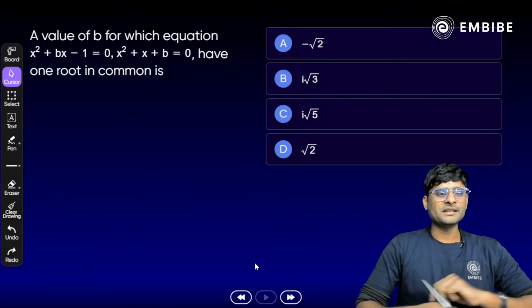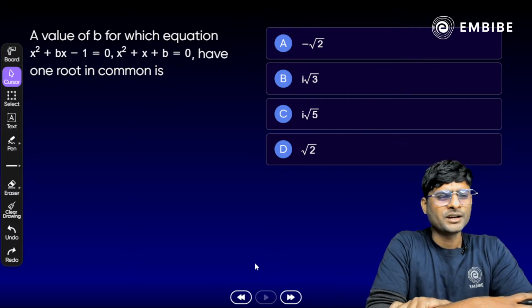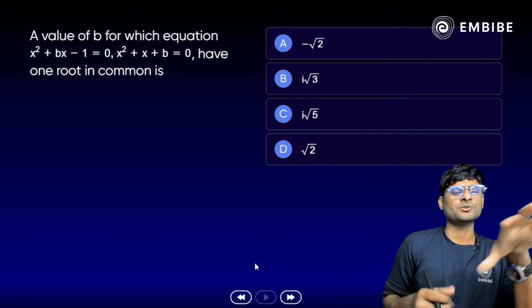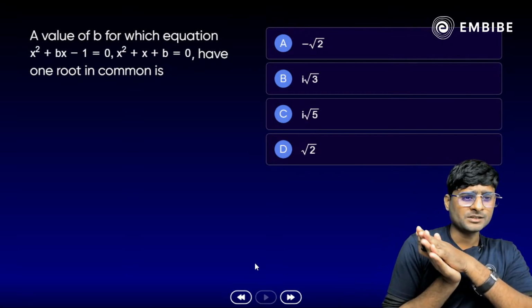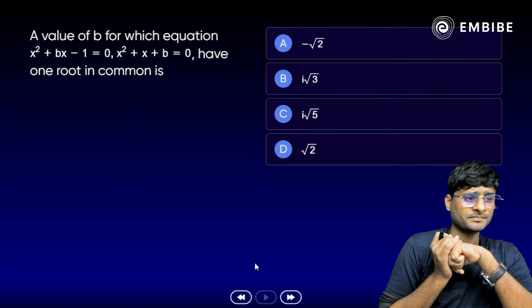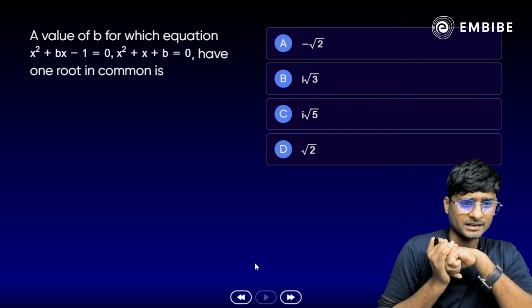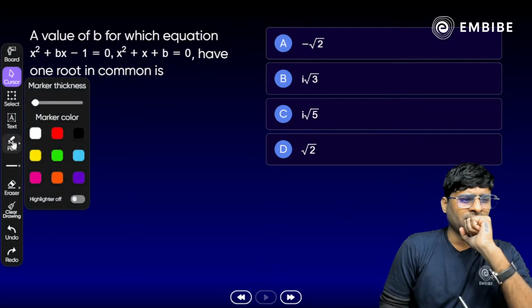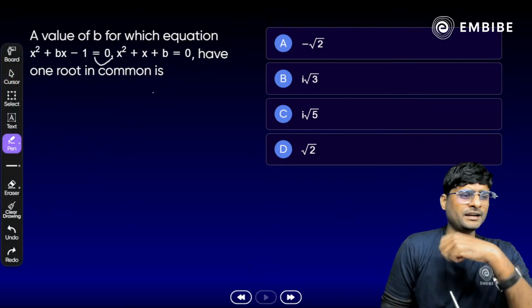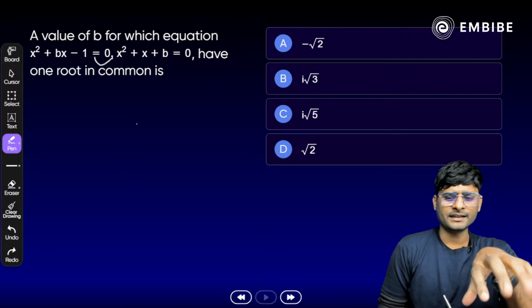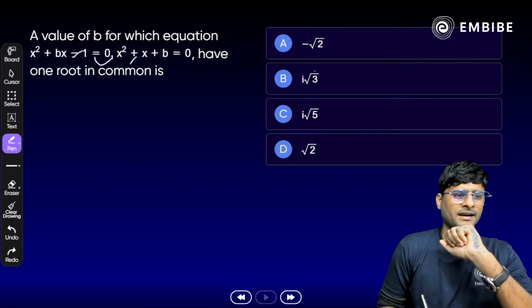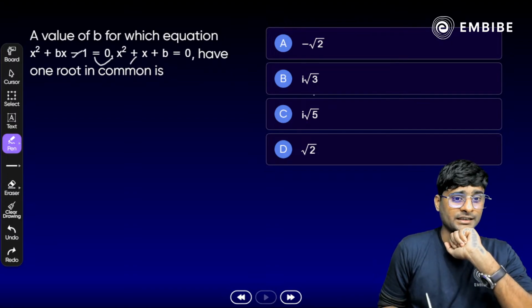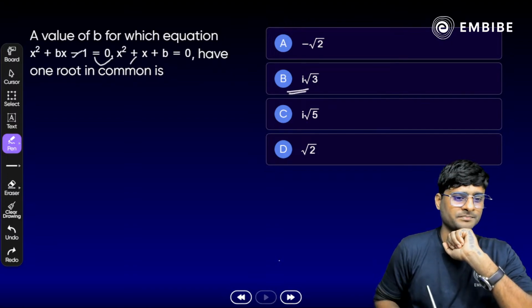Now, one more question based on the common root. You can take it as homework and do it yourself. Find the value of b for which the equations x square plus bx minus 1 equal to 0 and x square plus x plus b equal to 0 have one common root. So what will be the condition? I will give a small hint, very easy. Subtract equation 1 and 2. You will get the value of x, the common root, and then substitute in either 1 or 2. You will get the value of b here. I have already given the hint, and you may choose answer option B here.